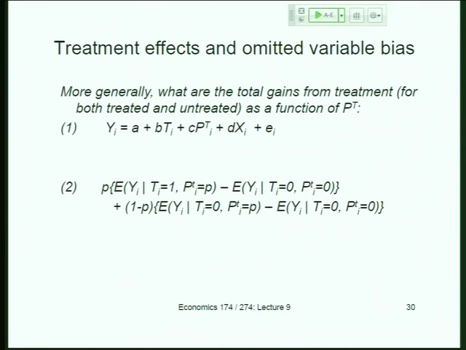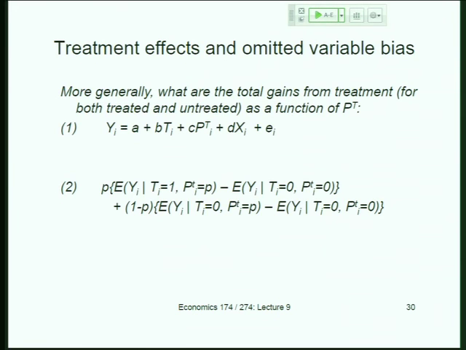That's the benefit to the treated, that first row. And why is that multiplied by p? Little p is the average of this kind of exposure. If the fraction of people in the area who get treated is p, then that's the group that is treated, where T equals 1, say. But it's also going to have to end up being this number. If we average the PTs across schools, it's going to have to average up to the overall treatment rate, which is just the total number treated divided by the total population. So it turns out that little p appears in both places. It affects what the average spillover exposure is, but it's also the fraction of people benefiting from treatment.